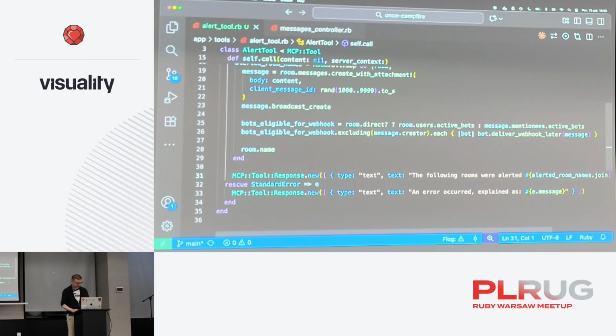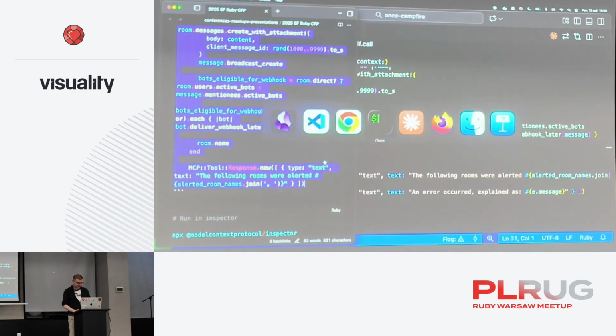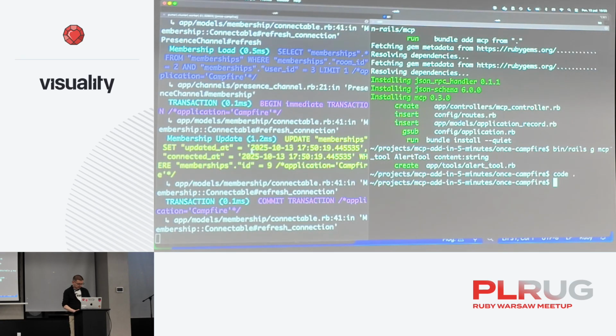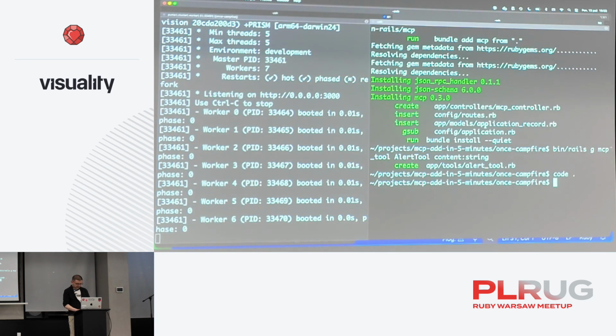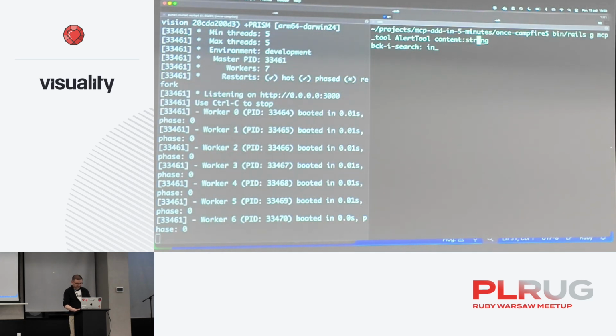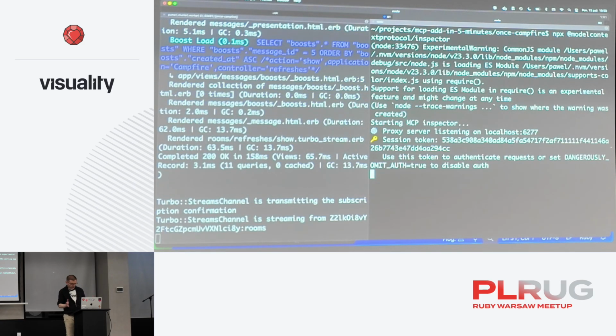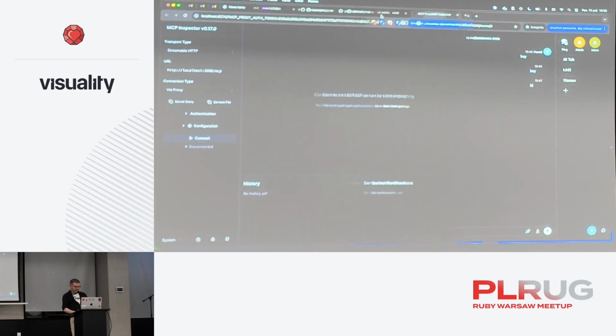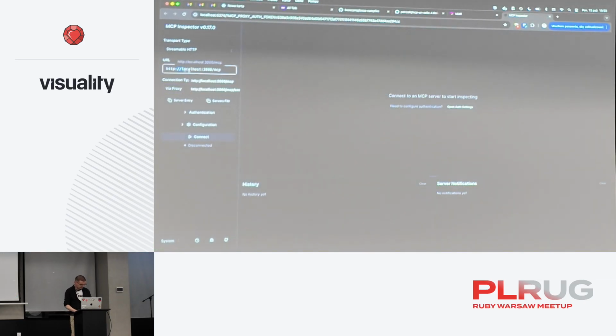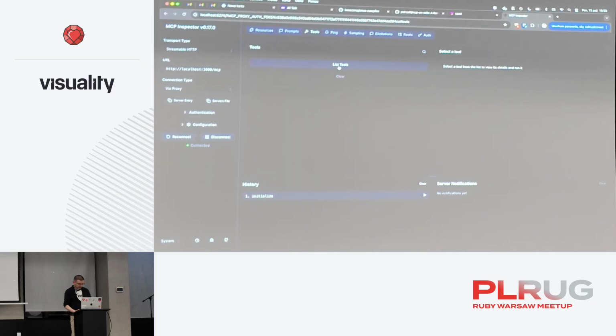All right, so this is our server, and we can run it. Let's come back to here. Let's restart the server, and let's use MCP Inspector. So this is a tool for making sure that your MCP tools actually work. All right, so this is our address. We can connect. Yeah, we are connected. Tools, list tools. We see our alert tool.